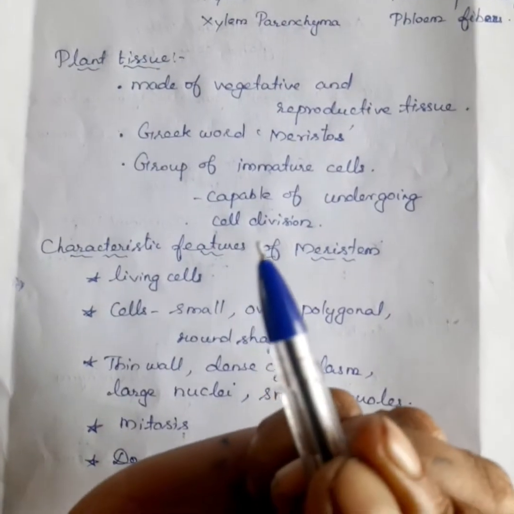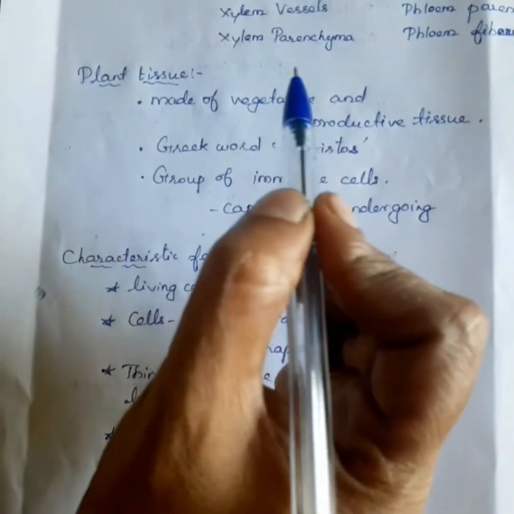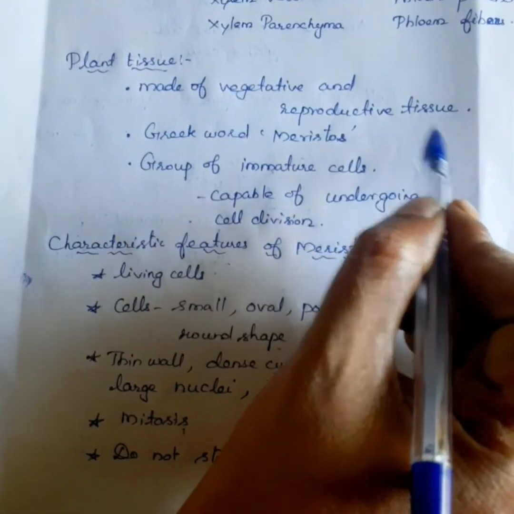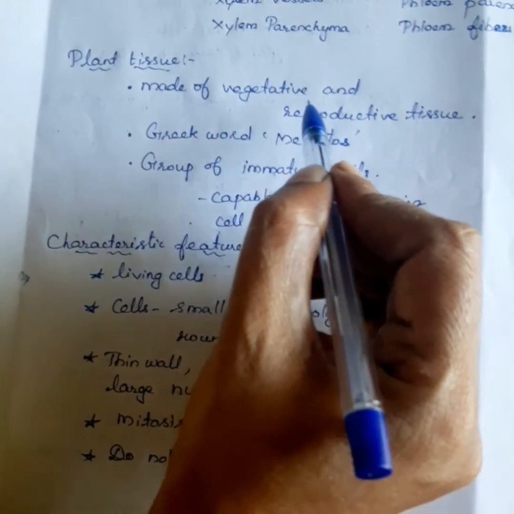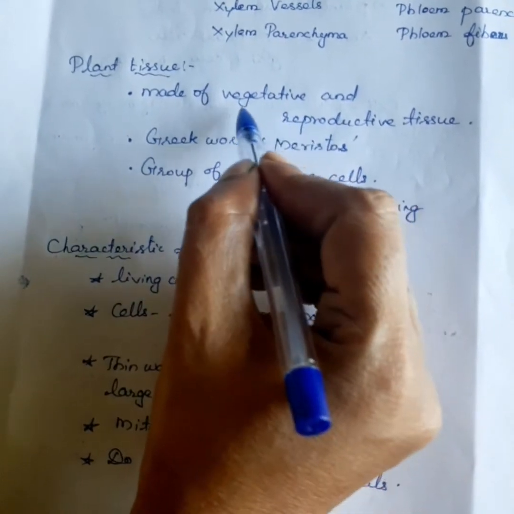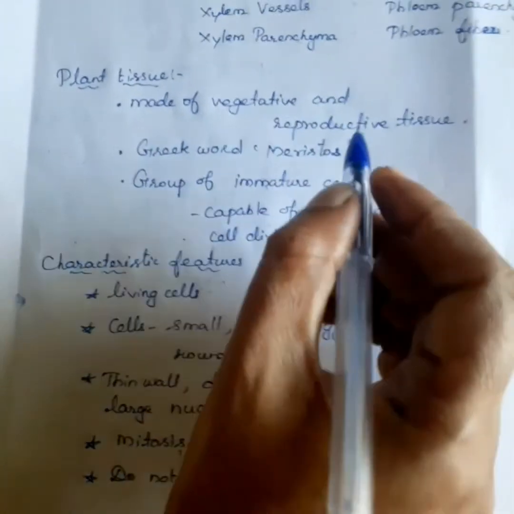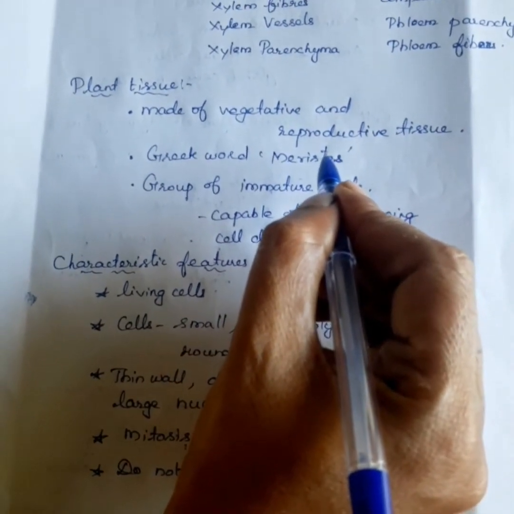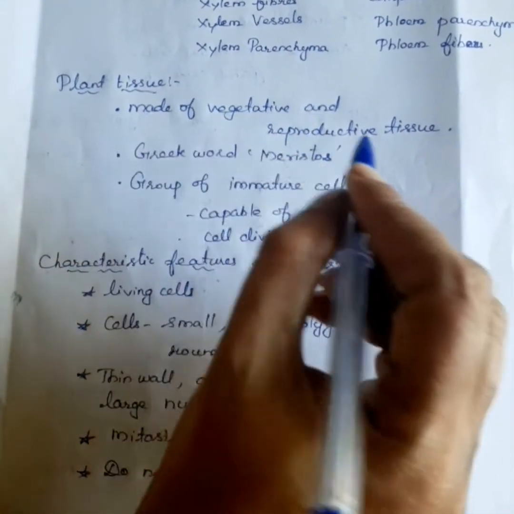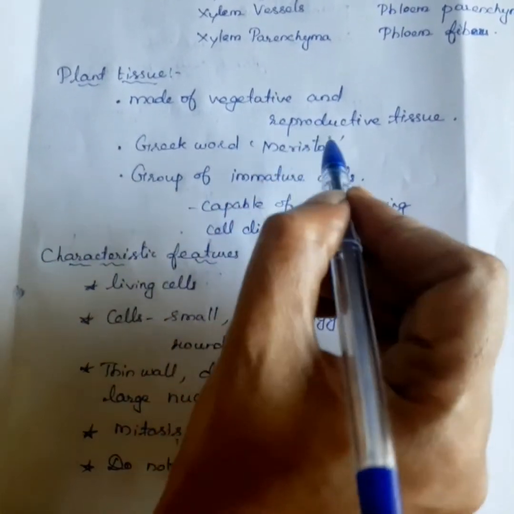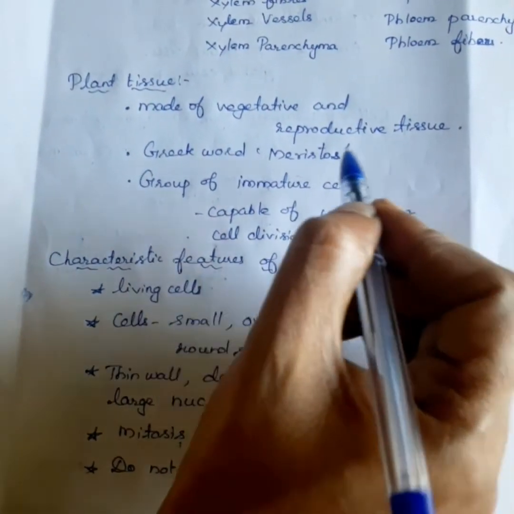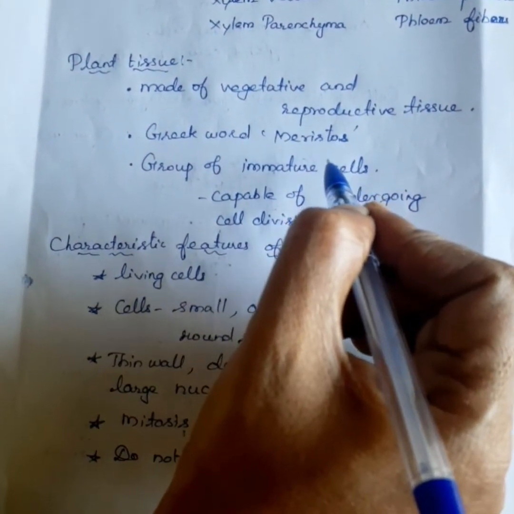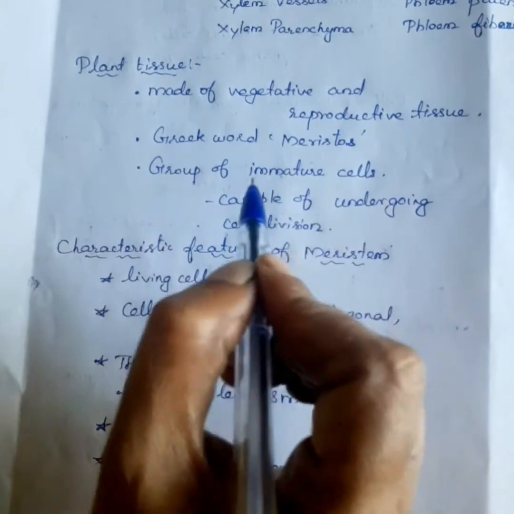Students, now we are going to discuss plant tissue. It is made up of vegetative and reproductive tissue. The root, stem and leaves are the vegetative parts of the plant, and the flower is the reproductive part of the plant. So plant tissue is made up of the vegetative part and the reproductive part. It is divided into two types: the first is meristematic tissue and the second is permanent tissue.